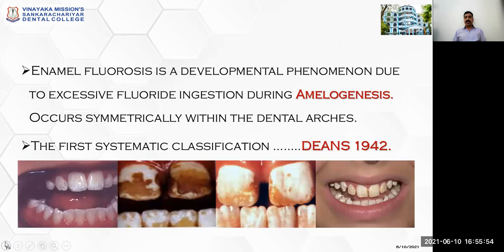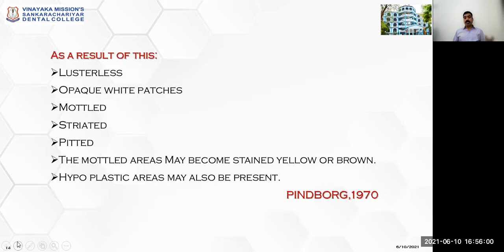This was first classified by Dean in 1942. That's why we call it Dean's fluorosis index also. As a result of this, there will be lusterless, opaque white patches, mottled, striated, pitted enamel.